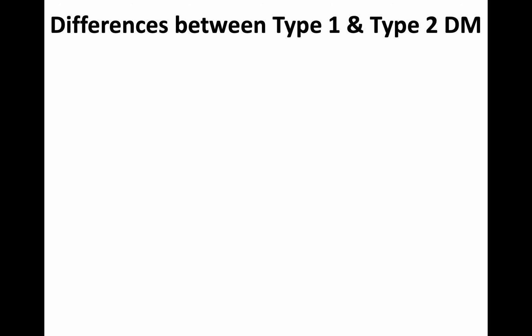Now, again, I didn't tell you the different types of diabetes. You all have learned that diabetes is generally classified into type 1 and type 2. Type 1 is called insulin dependent or juvenile diabetes, whereas type 2 is called insulin resistant, also called adult onset. Type 1 is basically due to complete, absolute or relative insulin deficiency. It could be due to several reasons.